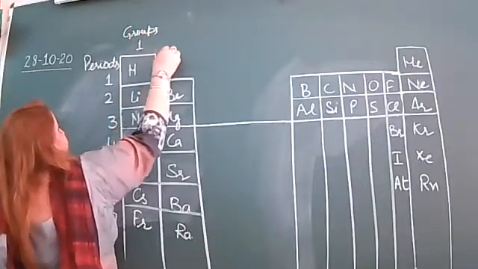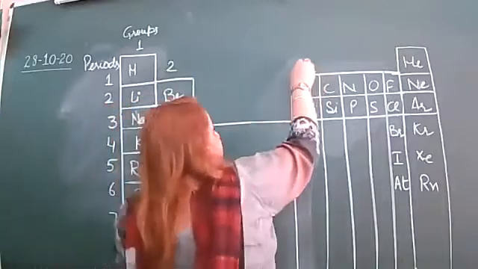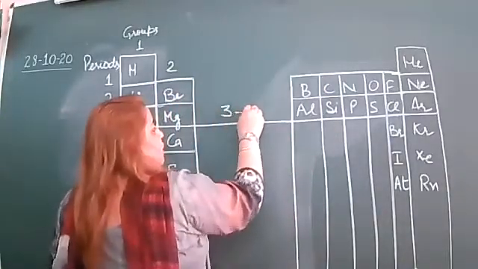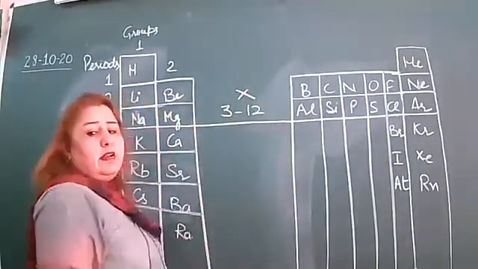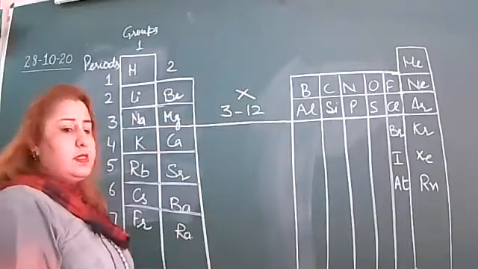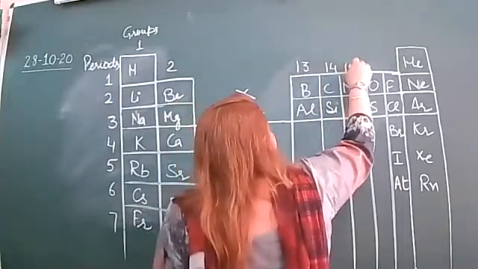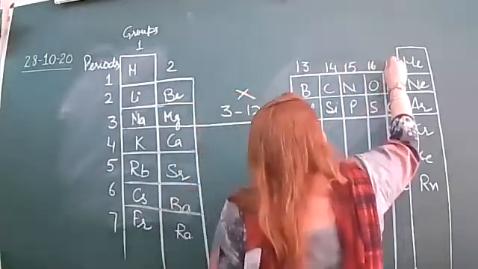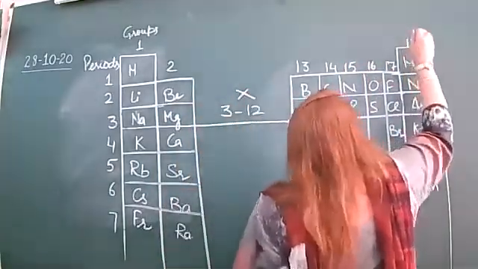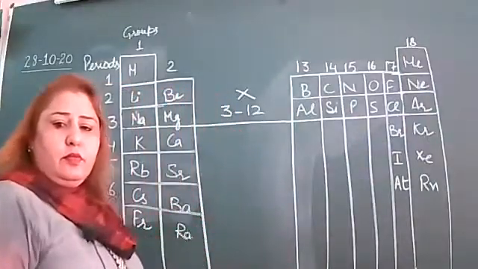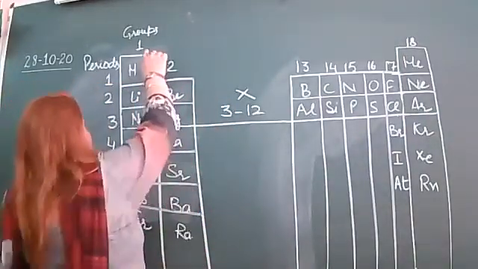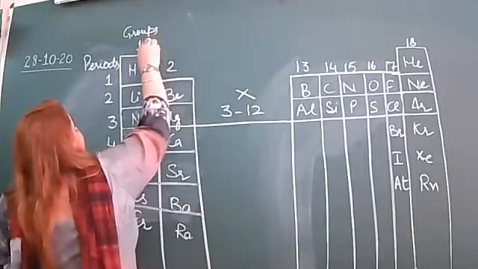This is the first group, second group. Groups 3 to 12 we will not discuss because these are the transition elements. Then 13, 14, 15, 16, 17, and 18. This first group is called the alkali metals.